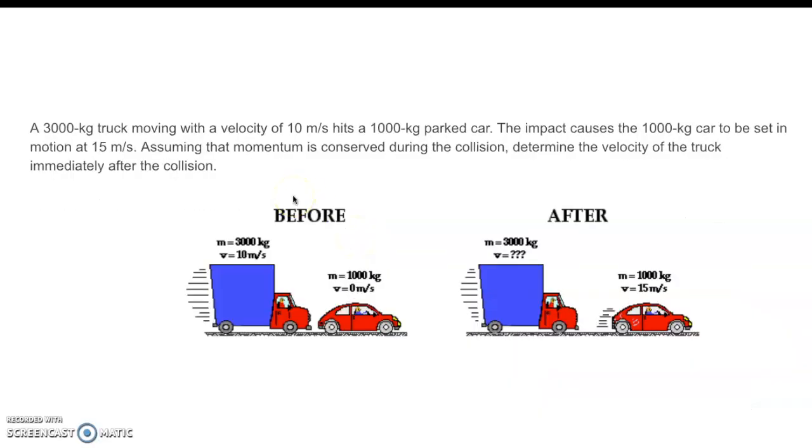A 3,000-kilogram truck moving with a velocity of 10 meters per second hits a 1,000-kilogram parked car. The impact causes the car to be set in motion at 15 meters per second. Assuming that momentum is conserved, what is the velocity of the truck immediately after the collision? So now the car is at rest, but once they hit, they're not sticking. So now we have to think about things differently. Do it now.